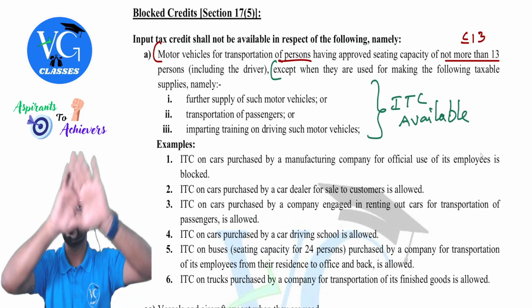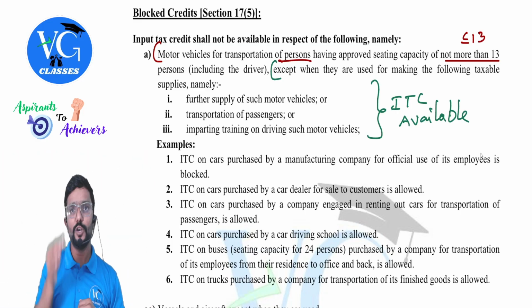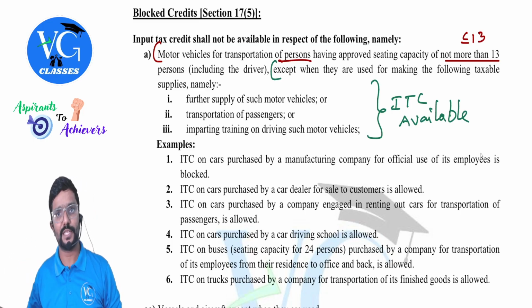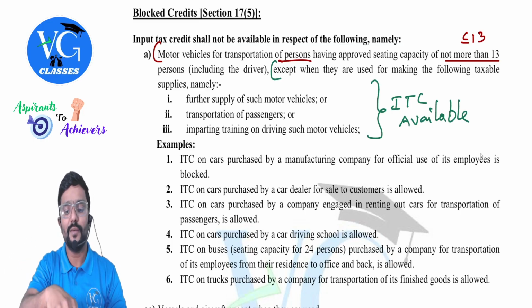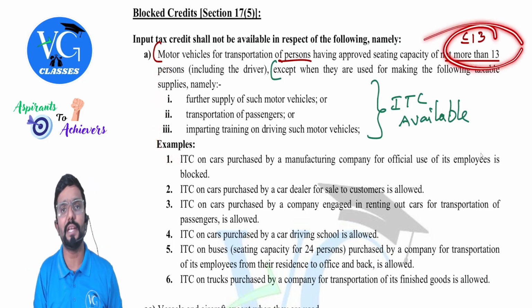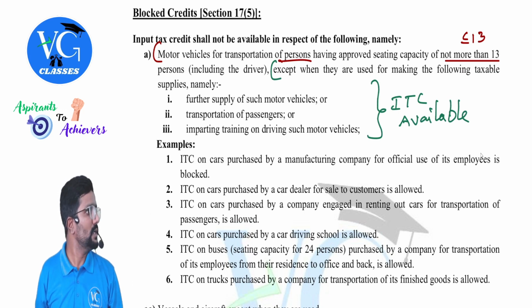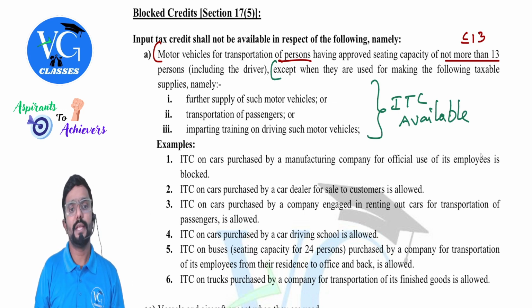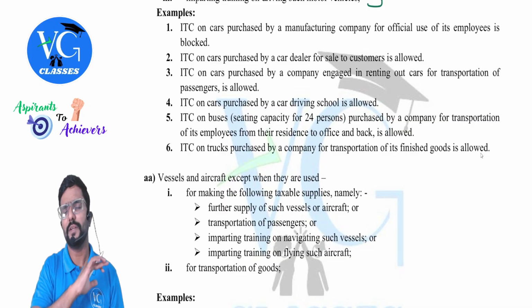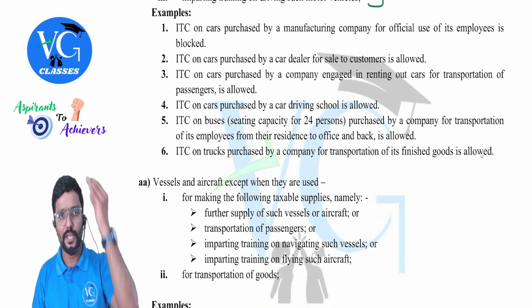In any other case, simple: purchase of a motor vehicle for the transportation of persons which is not covered in any of these cases, and seating capacity is not more than 13, that is less than or equal to 13, no credit. No credit, guys. I have given a number of examples here to give better clarity.